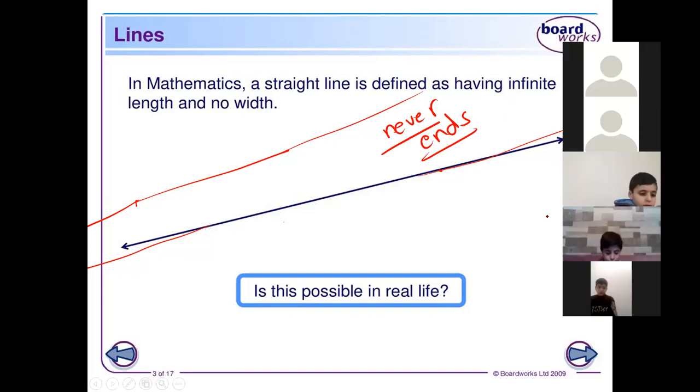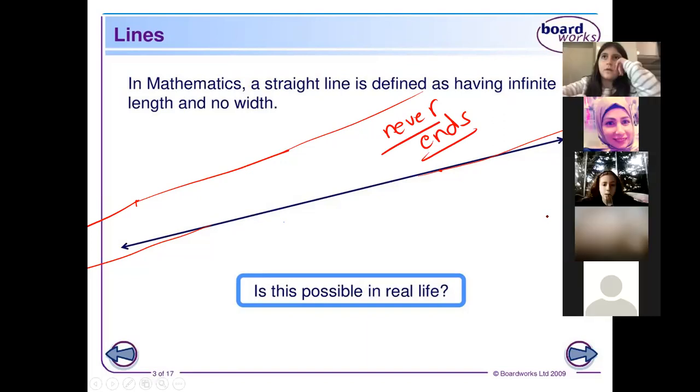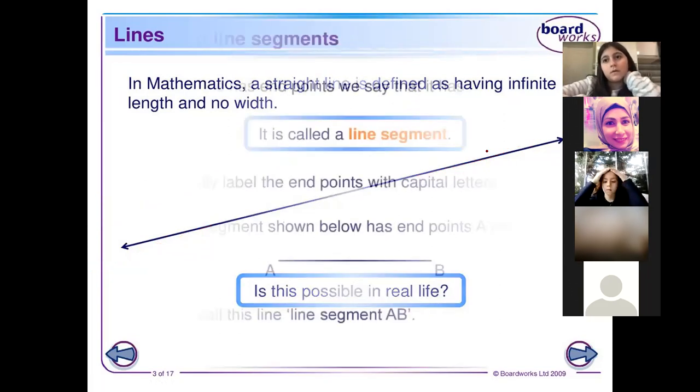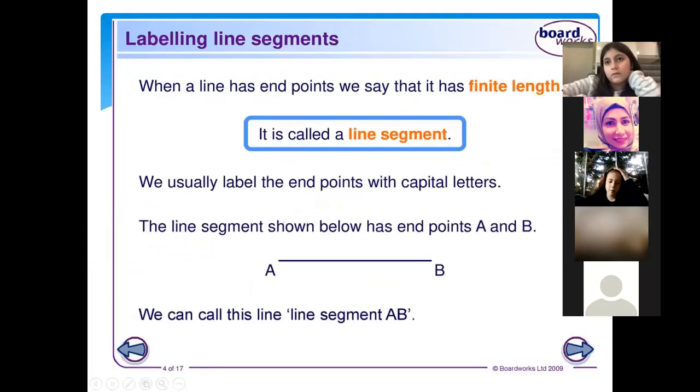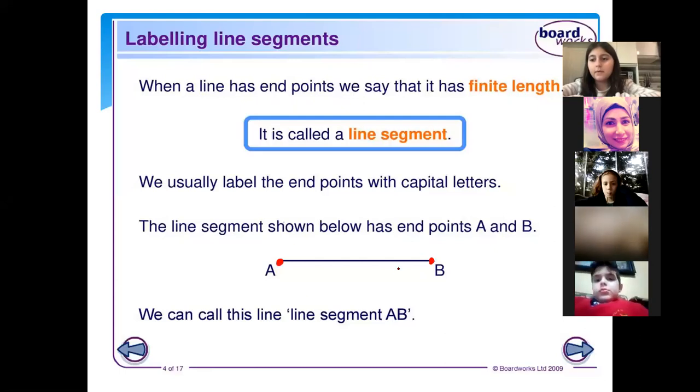Teacher, I can't measure the length of a straight line because the straight line never ends. We can extend it from both sides, up and down. Now, if I choose a beginning point and an ending point, for example, look at this line. I took A as the beginning point, B as the ending point. So what do we call this? We call it a line segment.